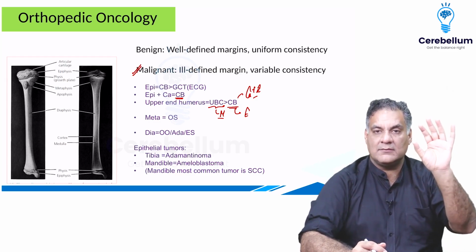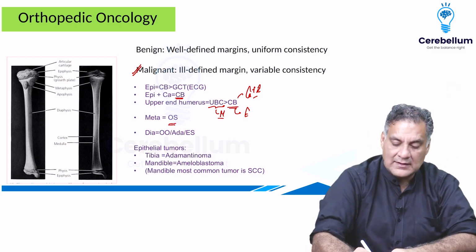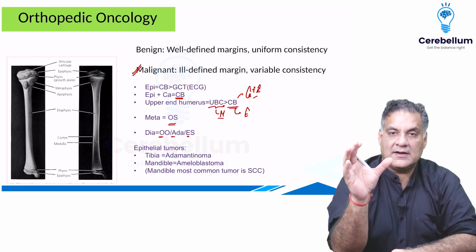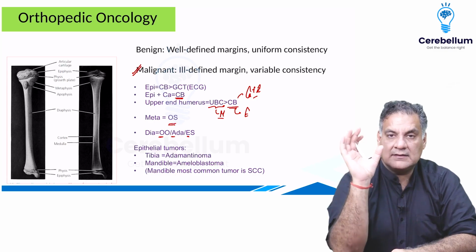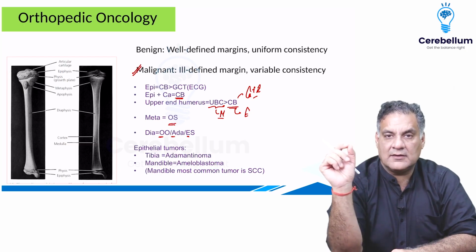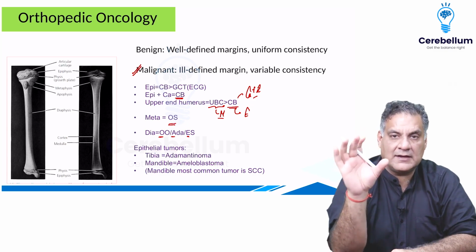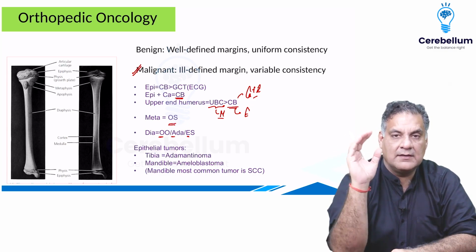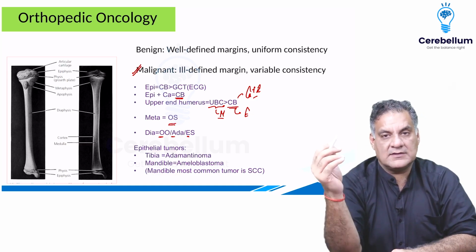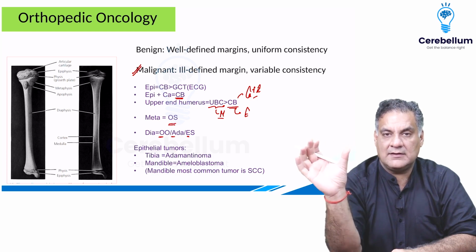Coming to the next, the metaphyses is the most common area for infection and tumor, and the king here is osteosarcoma. Diaphyseal tumors are Ewing sarcoma, osteoma, adamantinoma. We have a beautiful love triangle here. What you need to remember is that an epithelial tumor, not epiphyseal, an epithelial tumor occurring in the tibia is called adamantinoma. In the mandible it is called ameloblastoma. Both have the same histopathology, but according to the bone, they have a different name. It's an exception. Remember, the biopsy decides the name, but here the location decides it. This was decided in 1985.